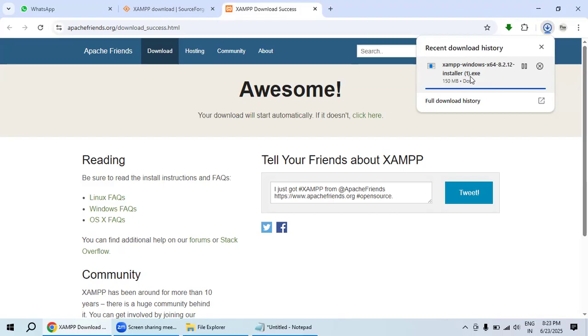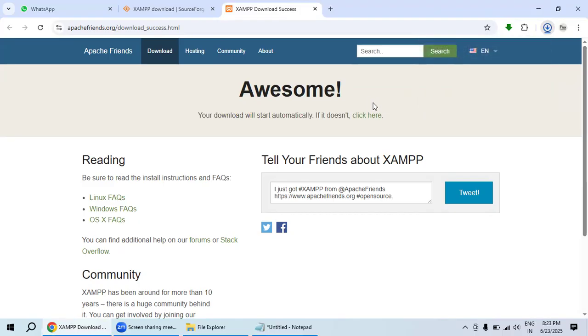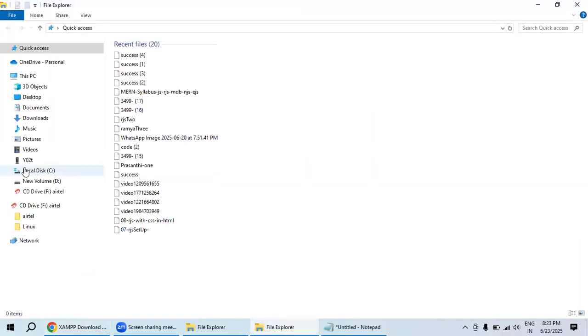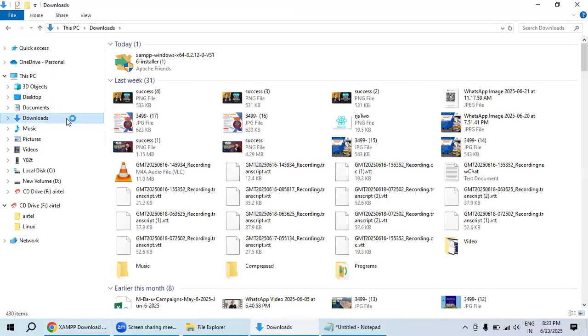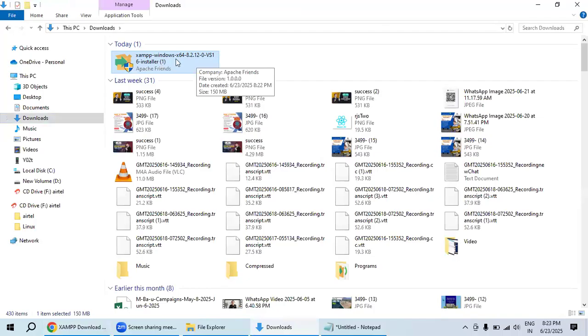See the extension, it is an executable file. When we want to see that file, it looks like this. You could see inside we have the XAMPP setup, which has the .exe file. The icon looks like this. In my PC, XAMPP has already been installed, and I will share one YouTube video. Go through that and install XAMPP on your PC.